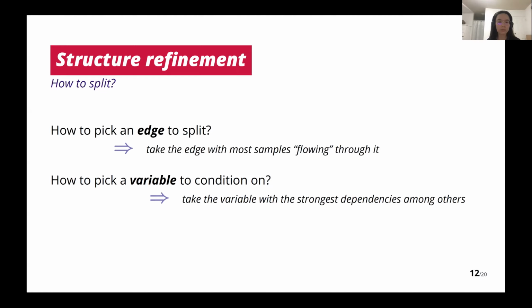Then how do we pick a variable to condition on? After the split, the variable will appear at the top of the subcircuit, and all the other variables in the scope will be conditioned on the picked variable. Therefore, we want to take the variable with the strongest dependencies among the others. Here, the dependency is estimated by the mutual information in our algorithm.